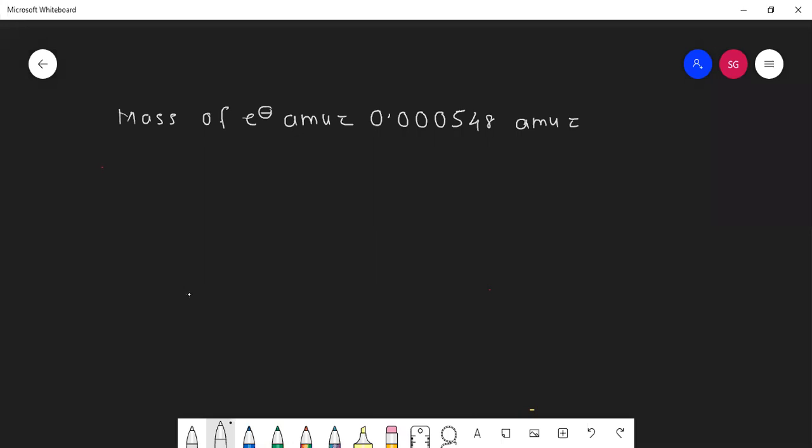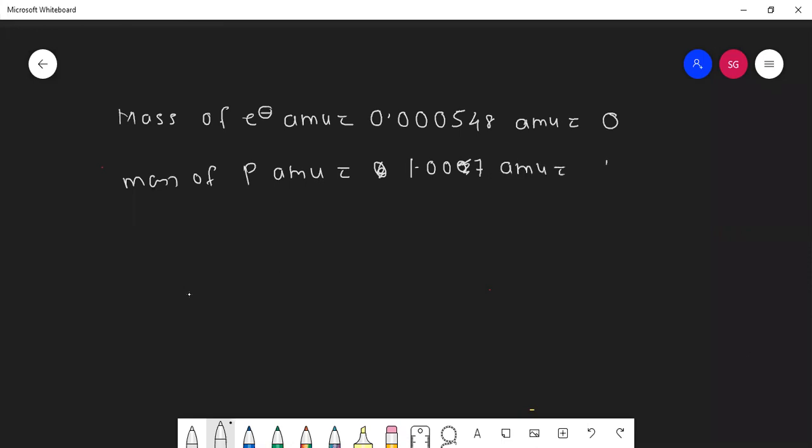So we consider it as 0. Mass of proton in AMU was 1.007 AMU.